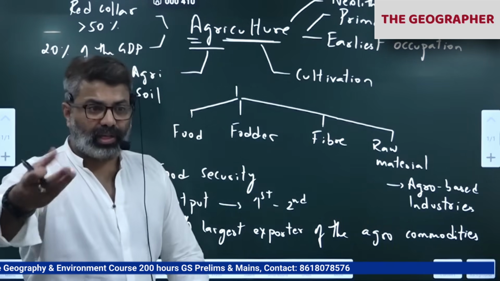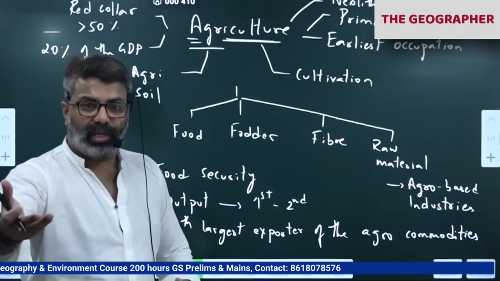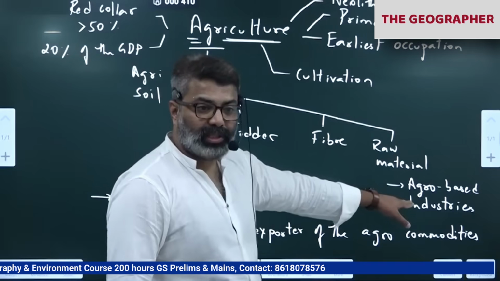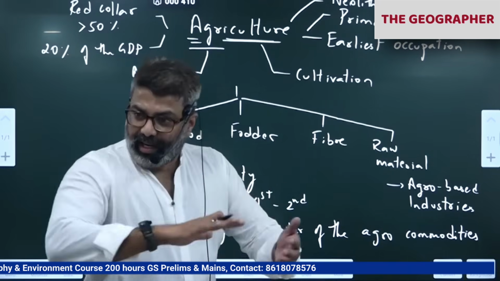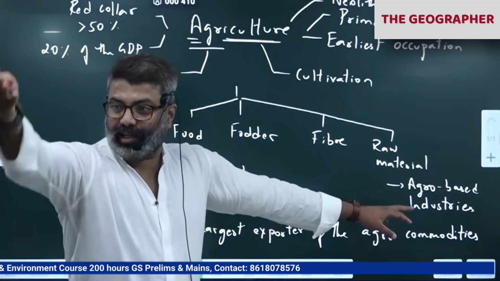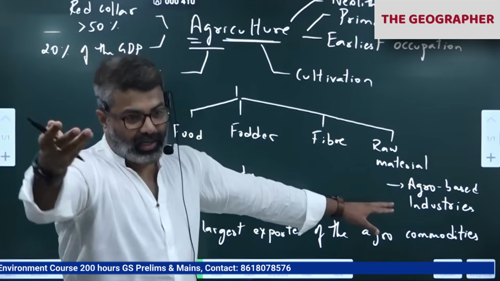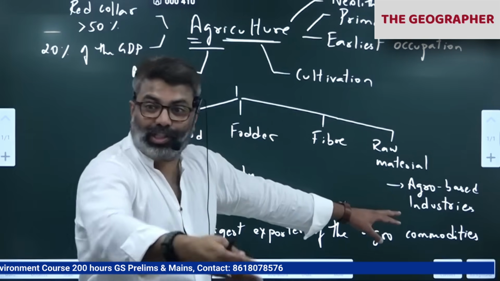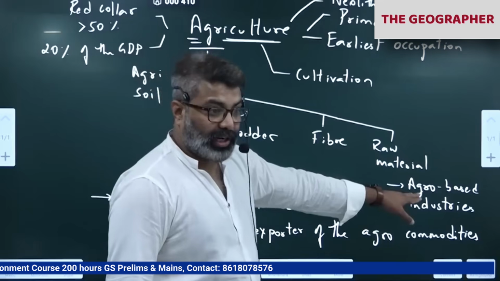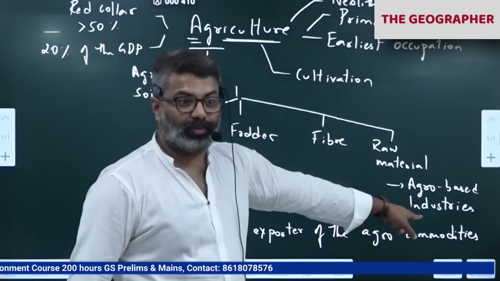Even the atta we consume every day, correct? For rotis, chapati, roti and all that comes from the agro-based industries. So they take the grain, grind it, make flour and then sell it to the people. Sometimes we take the grain to the flour mill, remember, and we make atta. So just like that, that has become an industry now. Like that, a large number of industries flourish in the country, and they also employ a large number of people.